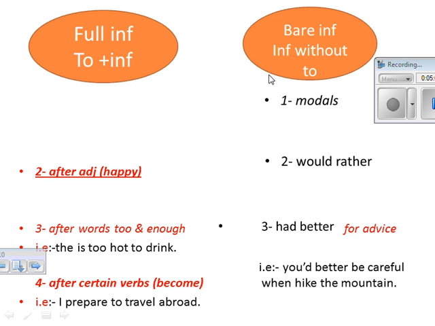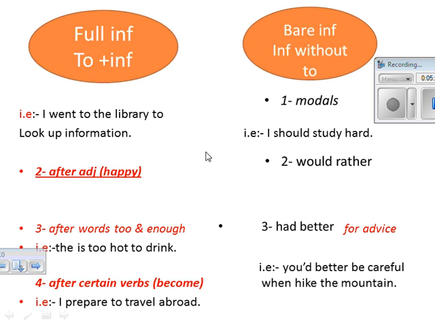Okay, let's move to full infinitive and bare infinitive. What is the meaning of full infinitive? Full infinitive means to plus infinitive. And bare infinitive is, for example, drink without to. So full infinitive means to plus infinitive, bare infinitive is infinitive without to. Let's see the examples and you will understand from them.